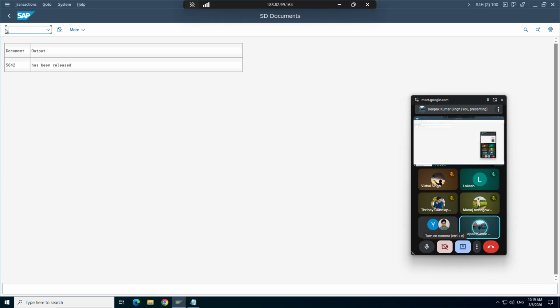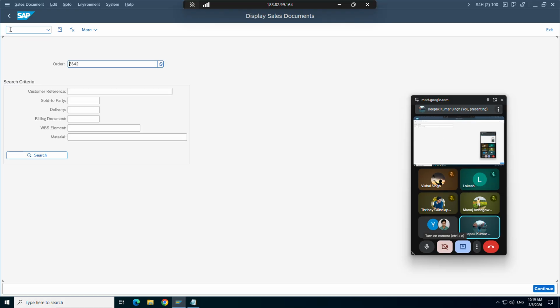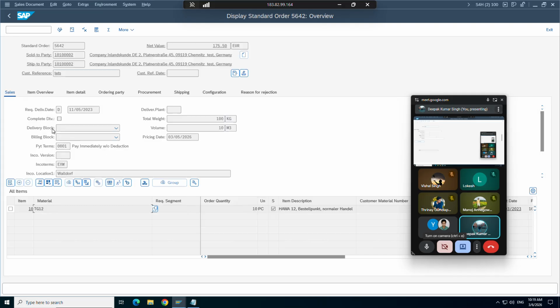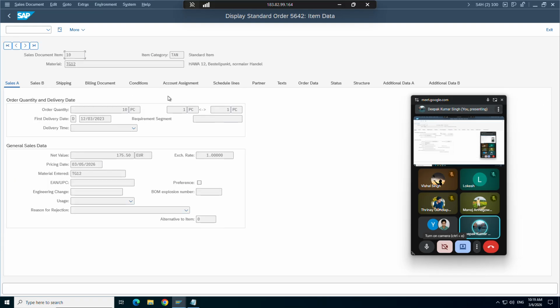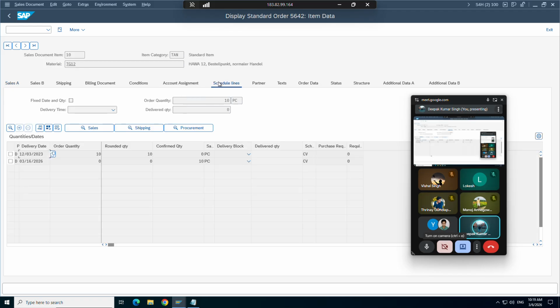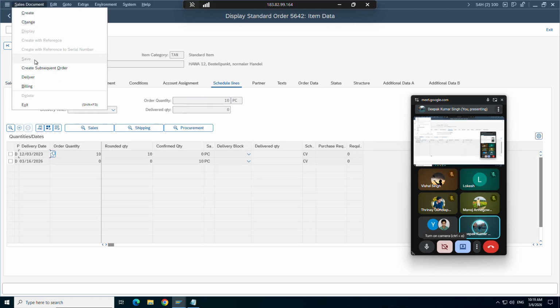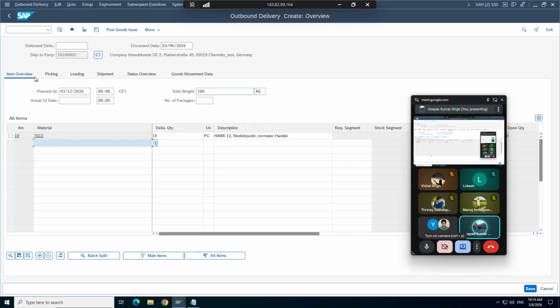Now let's go back to our order again, and let's see whether it is allowing me to deliver 10. Yesterday it was only allowing me one piece, right? Now let's see what happens. Hopefully it should allow now. You see the difference now?